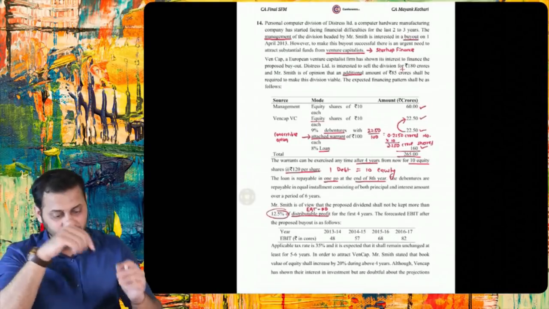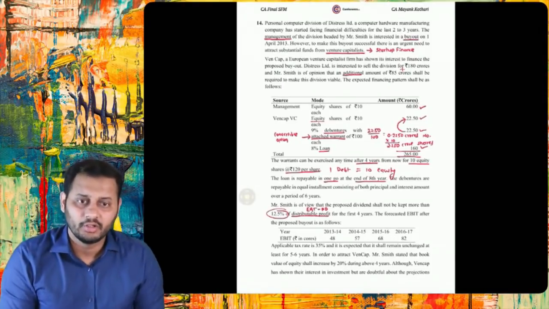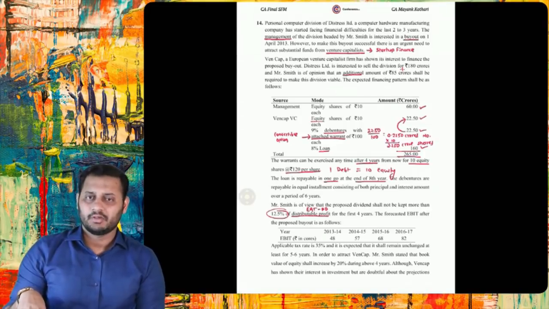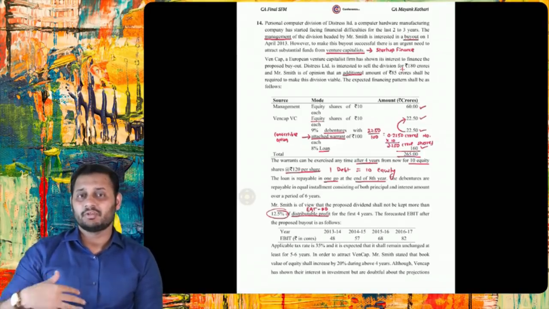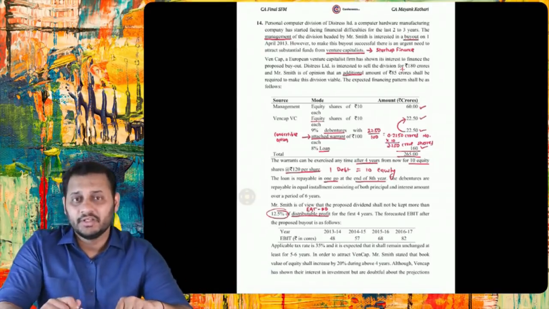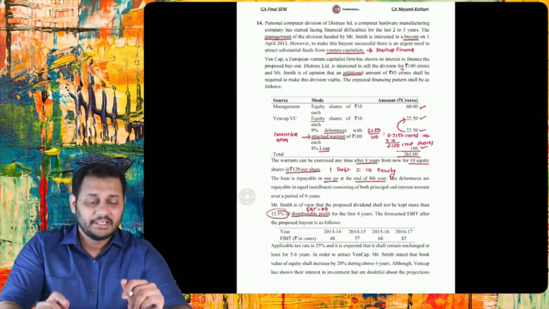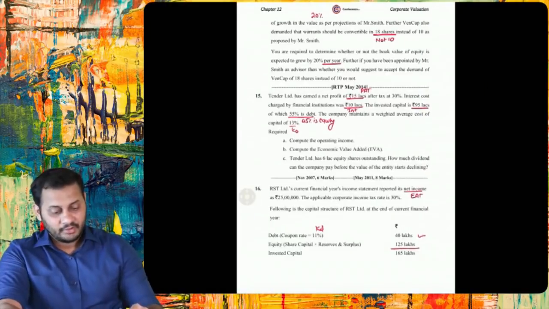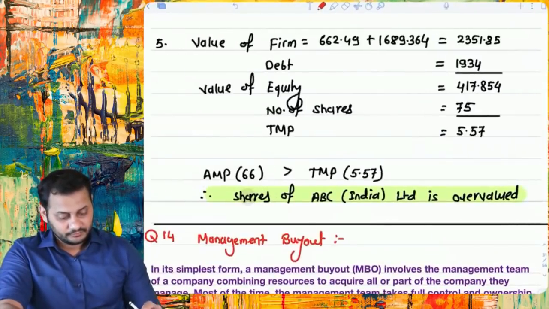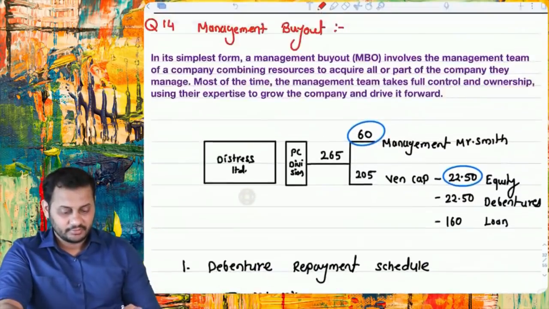Okay, come down to question number 14. Question number 14 is all about management buyout. There is one personal computer division in the company, which the company wants to sell off to the management itself, and management wants to invest in this division, but management wants funds. Management is ready to invest in the company, but they don't have enough funds.